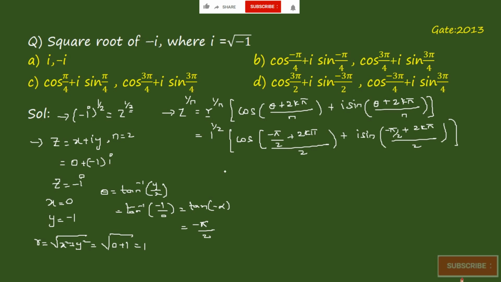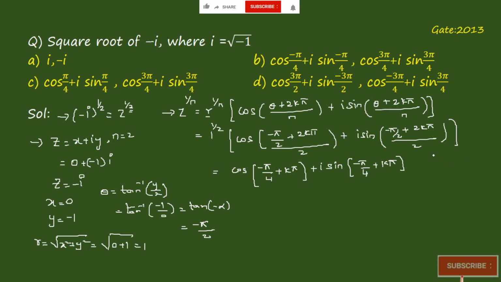Now we'll be solving this one. We get cos of minus pi by 4 plus, here the 2 gets cancelled, so it becomes k pi, plus i sin of minus pi by 4 plus k pi.